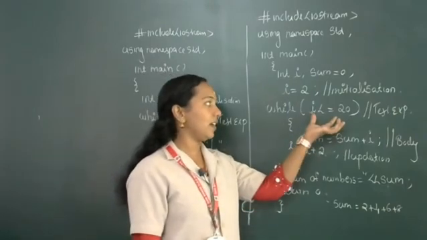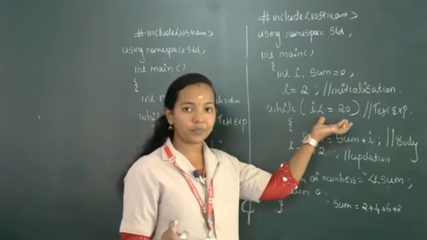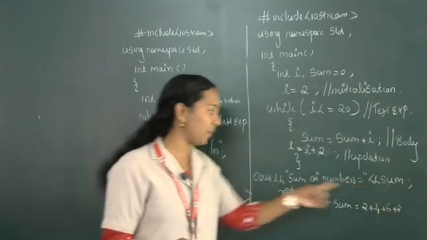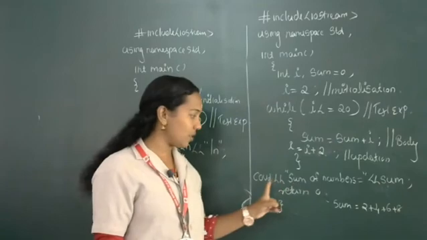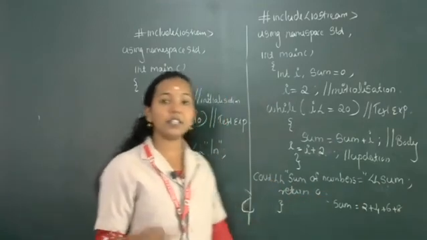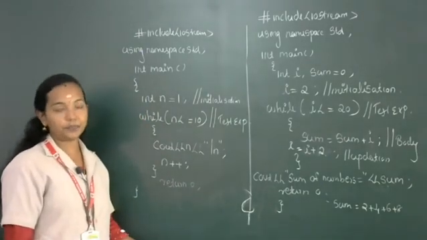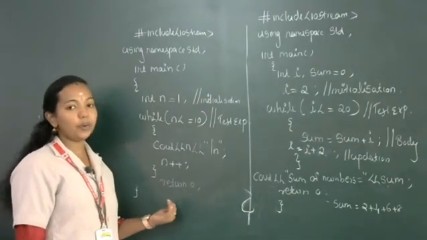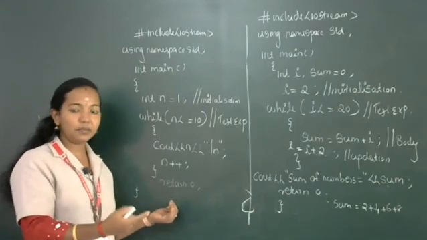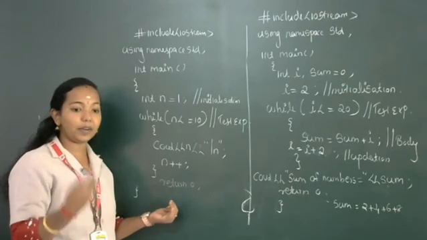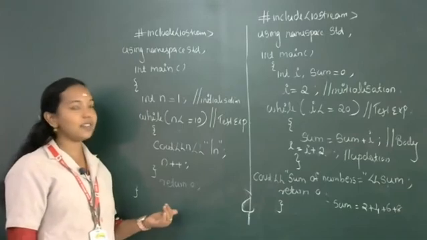When the value of I reaches 22, the condition becomes false. At that moment it will exit from the loop and execute the statement outside the loop. Which statement is outside the loop? See, the sum of numbers. This will execute and after that we will get the final result. In the first program we are printing each time, but in the second program, immediately after the looping we are printing the result. Sum of numbers is equal to sum. So that is the difference.